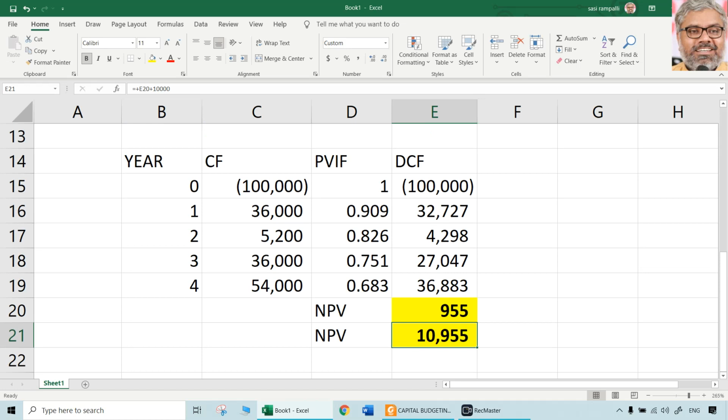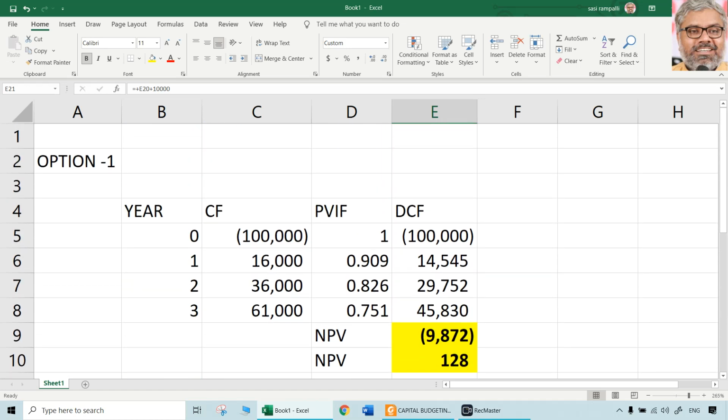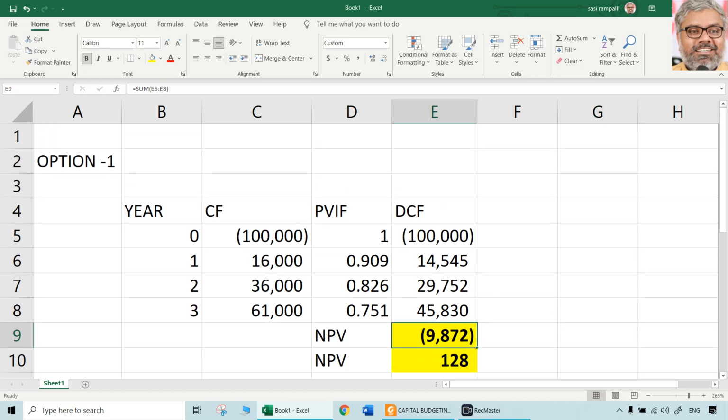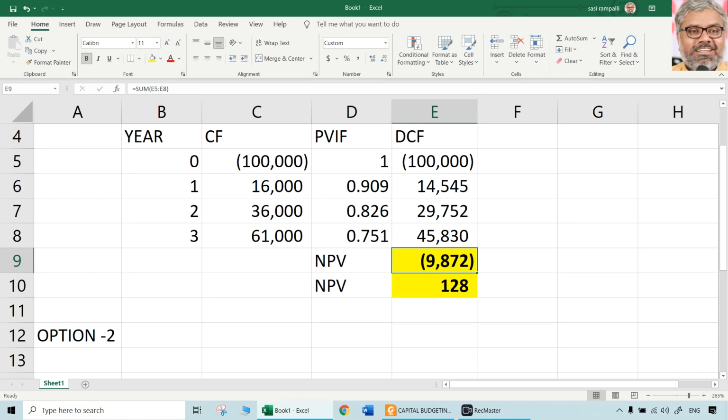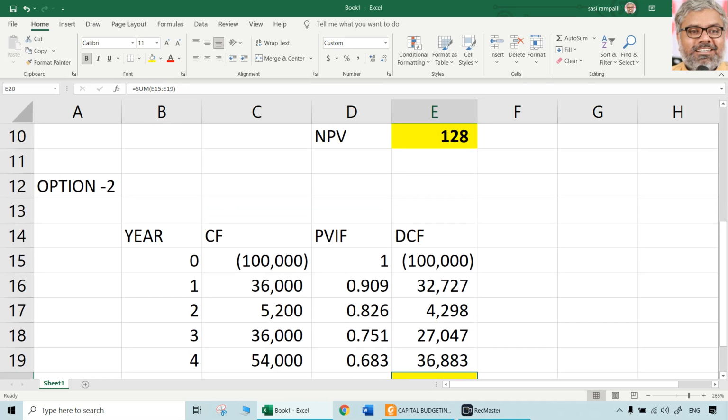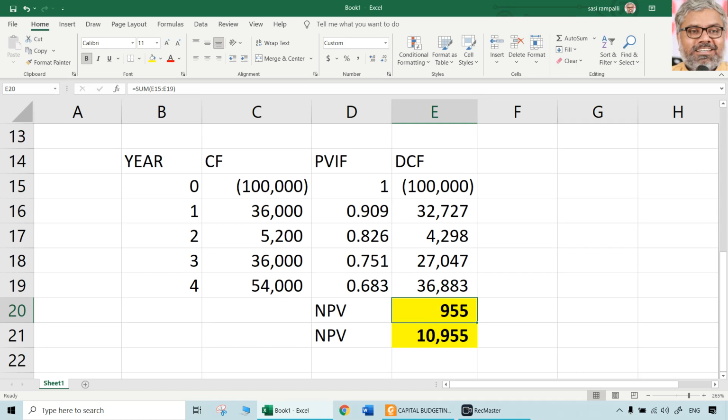Now a doubt might come, when the lives of these two are unequal, why can't we take equalized NPV? We can take, but it is not going to give any much difference. Why? Because the NPV here is very less. First of all, in the option 1, without discount and all, NPV is negative. How does it matter? Negative is negative. First of all, rule that out. That is no way comparable to any positive NPV. So obviously option 2 is preferable, irrespective of the fact that it is having 4 years time period.